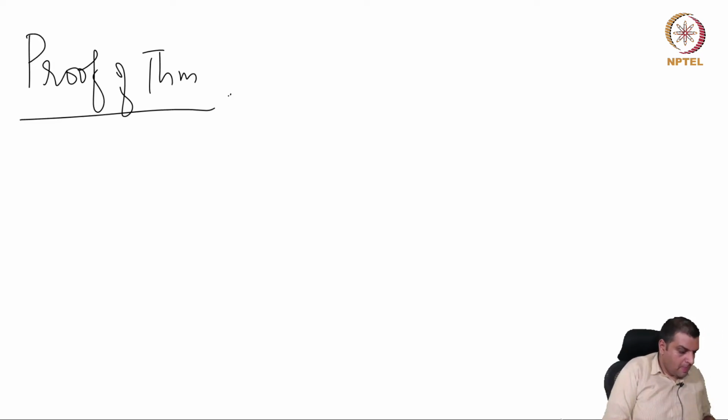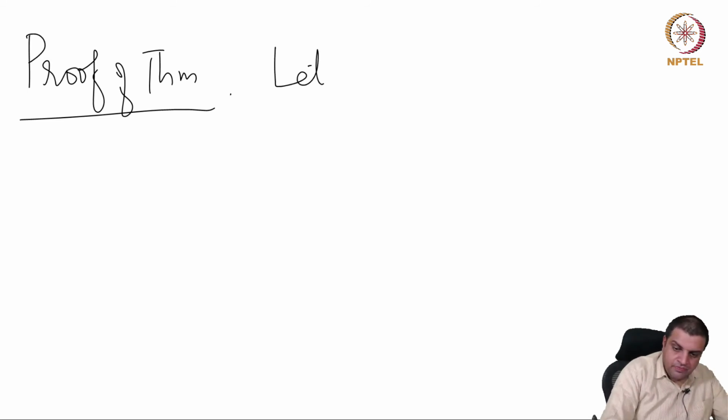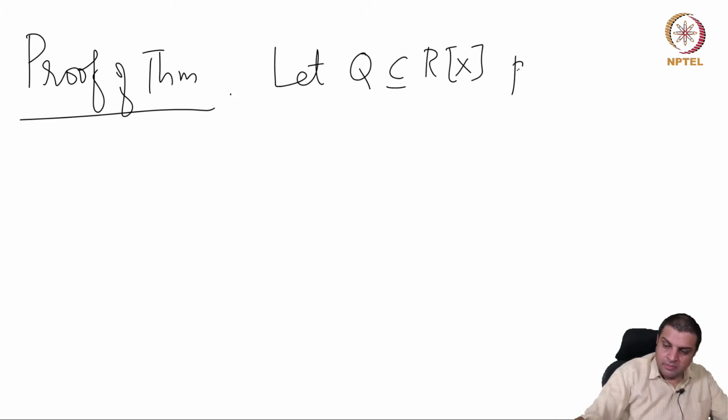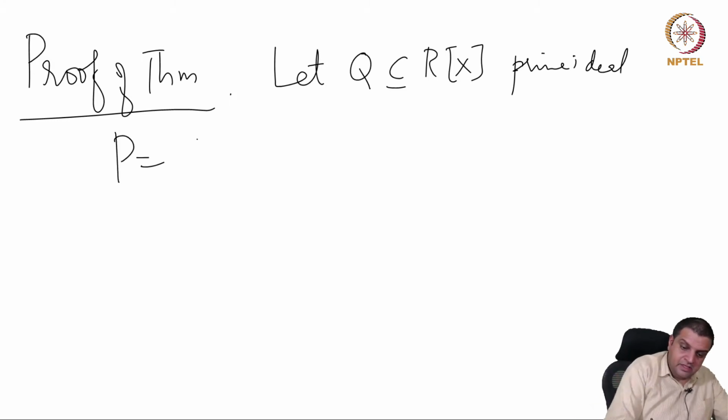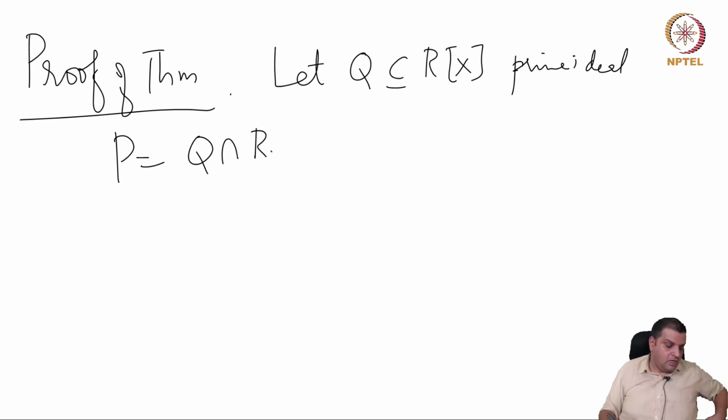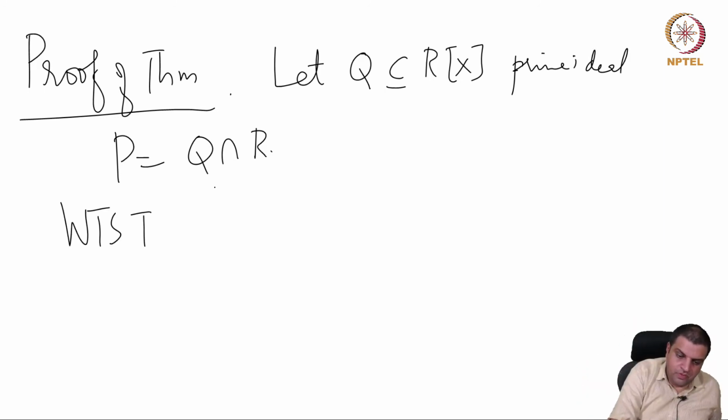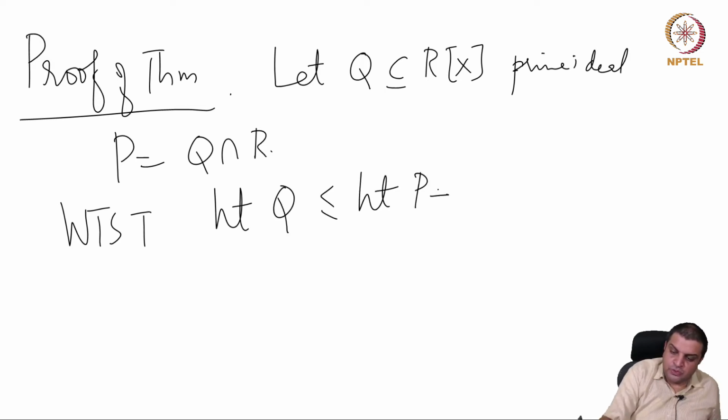Okay. So we take a prime Q in Rx, and P is the contraction of that prime ideal into R. So what we want to show is that height of Q is less than or equal to height of P plus 1.